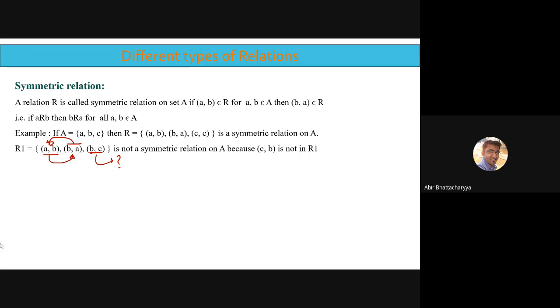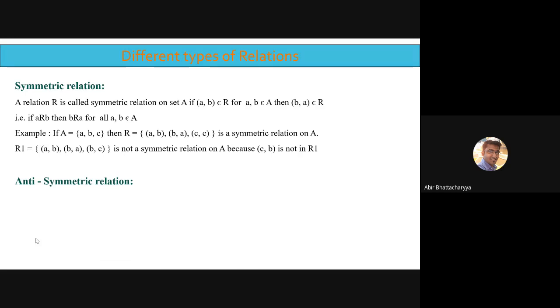Am I clear now? Am I clear now on what symmetric relations are? Tell me, write down C on the chat box. Am I communicating with you? Okay, okay. Clear? So each and every element of the relation I have to check. If for any single element a symmetric part is not present, that means it's not a symmetric relation.